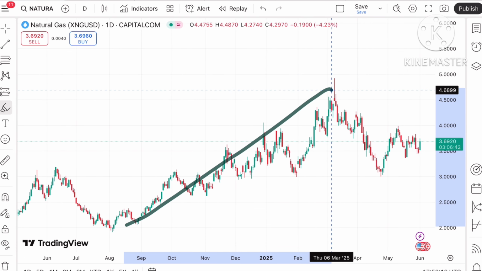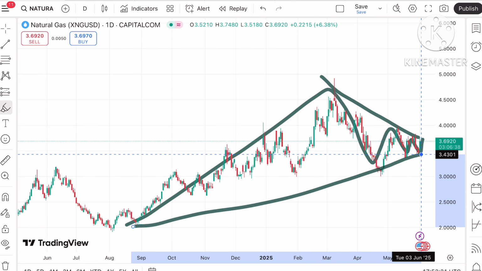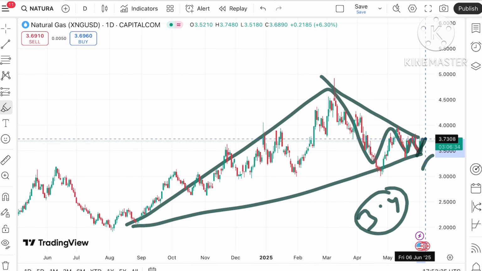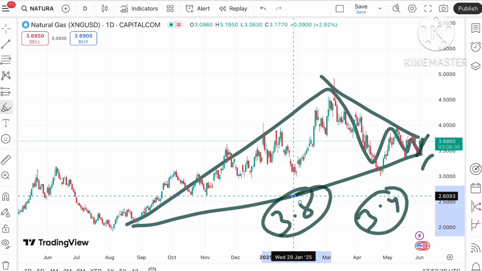This is the trend. This is a narrow pattern forming and it is showing a trend towards the upside. But remember that if it falls below 3.4, a further downfall we can see, but the probability of going above a level of 3.8 we can see, and then it can go further upside.